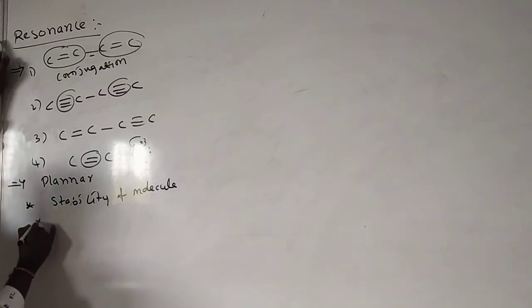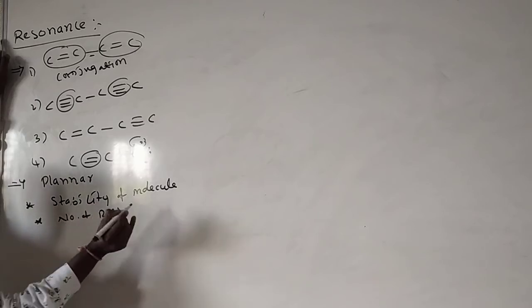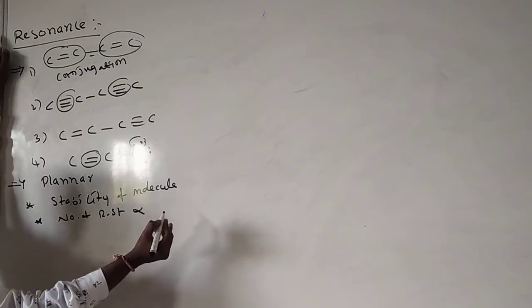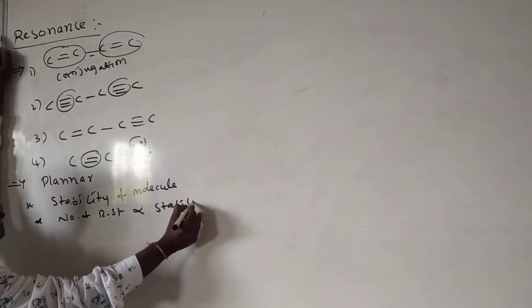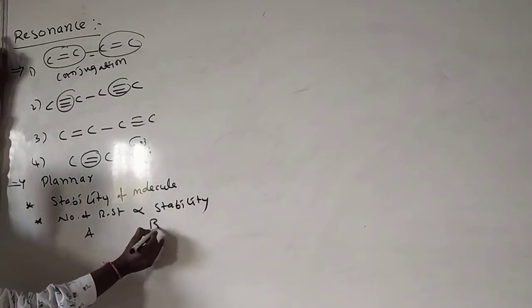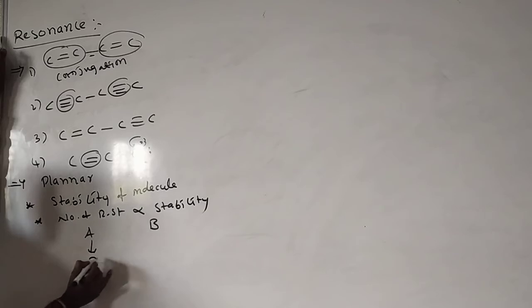The stability of a molecule depends on the number of resonance structures. The number of resonance structures is directly proportional to the stability. Suppose two molecules, A and B, are there, and both involve resonance. A forms 3 resonance structures, B forms 4 resonance structures.